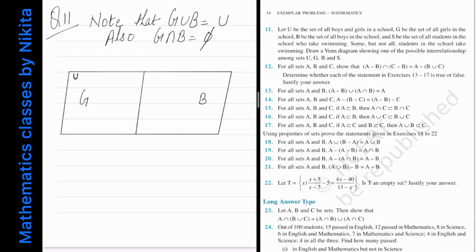And we know that some but not all students in the school take swimming. So I will draw a circle in between. This is the set S, which is the set of all students who like to take swimming. Some girls take swimming and some boys take swimming, but there are some students who don't take swimming. Okay, so this is the Venn diagram.